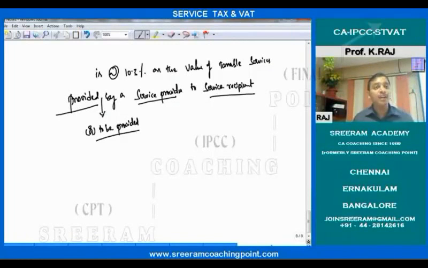Some of the people receive amount before provision of services. Now in this case, you have paid amount for services to be provided, correct? Will they accept if you pay the fee after the class is over? Definitely not. Of course, after the class is over, you won't pay the fee.